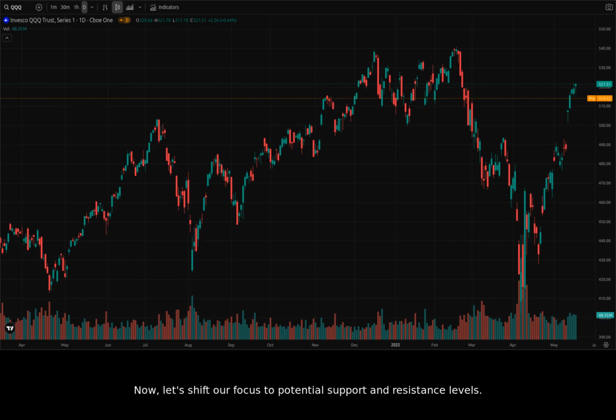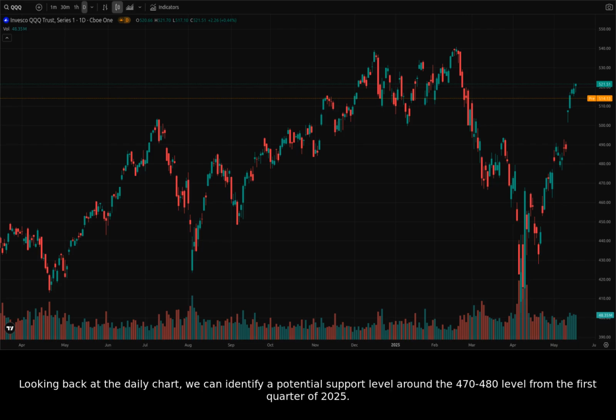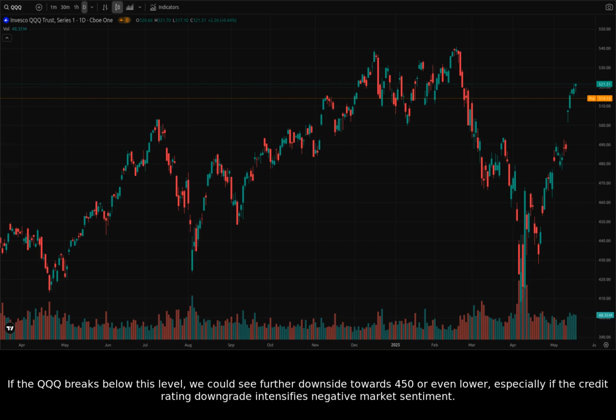Now, let's shift our focus to potential support and resistance levels. Looking back at the daily chart, we can identify a potential support level around the 470 to 480 level from the first quarter of 2025. If the QQQ breaks below this level, we could see further downside towards 450 or even lower, especially if the credit rating downgrade intensifies negative market sentiment.